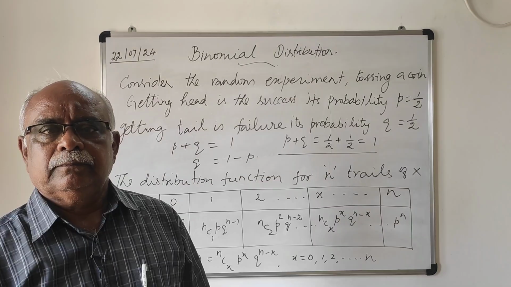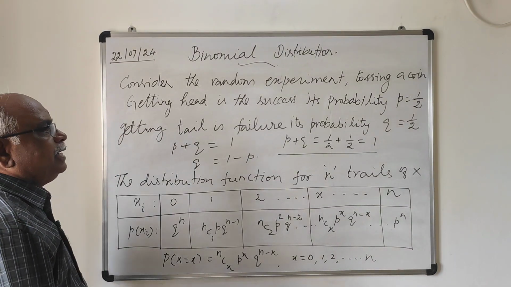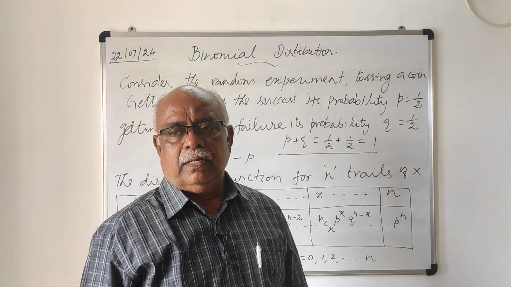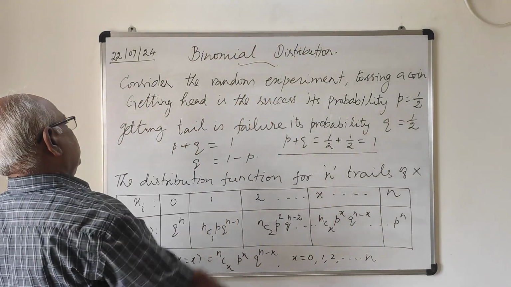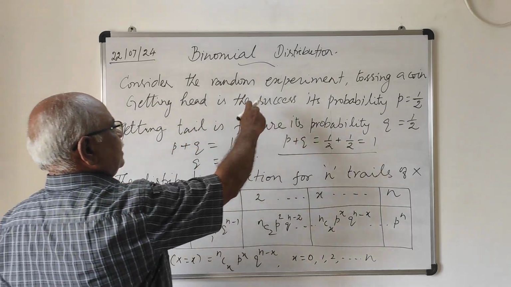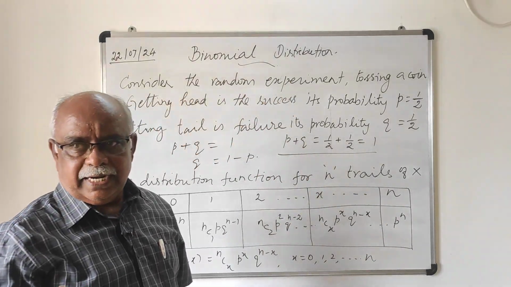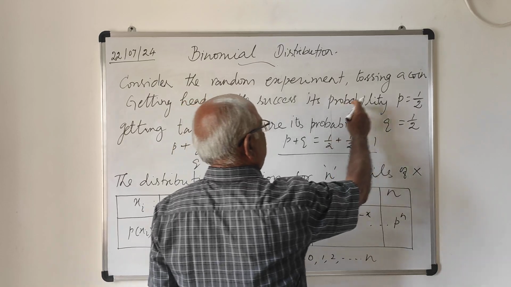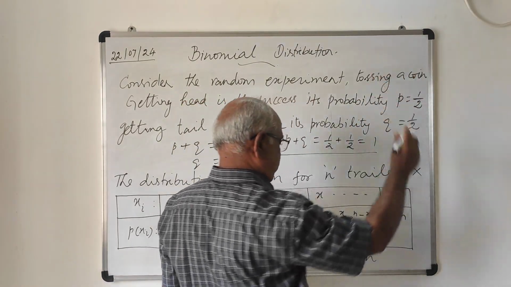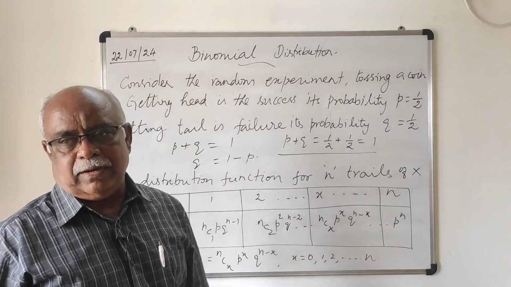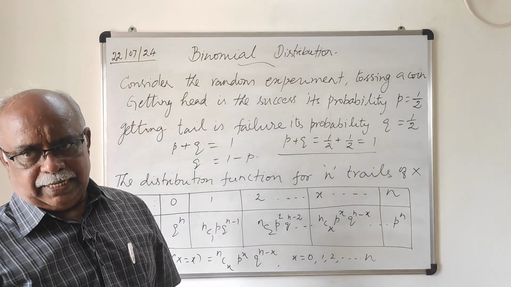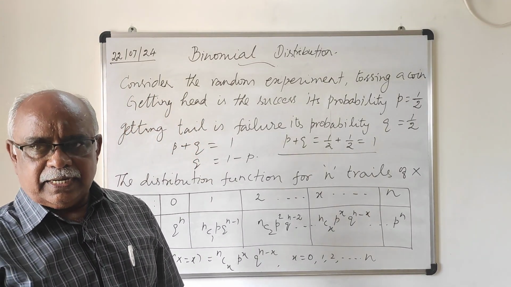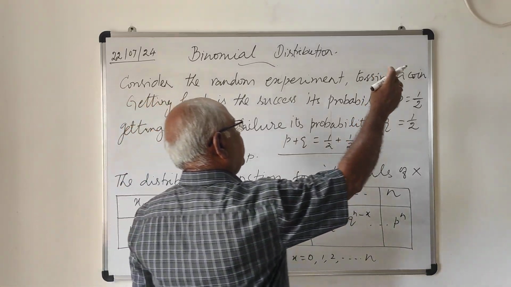Okay. Now we will consider one random experiment, that is a Bernoulli experiment, that is tossing a coin. Getting head is the success. The probability of success is denoted by P, which is equal to 1 by 2. On tossing a coin, you will get head or tail as the outcomes. For getting head, probability is 1 by 2, and that you consider as a success, and it is denoted by P.